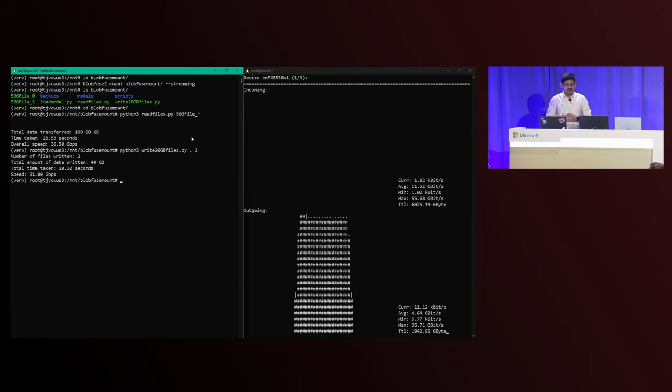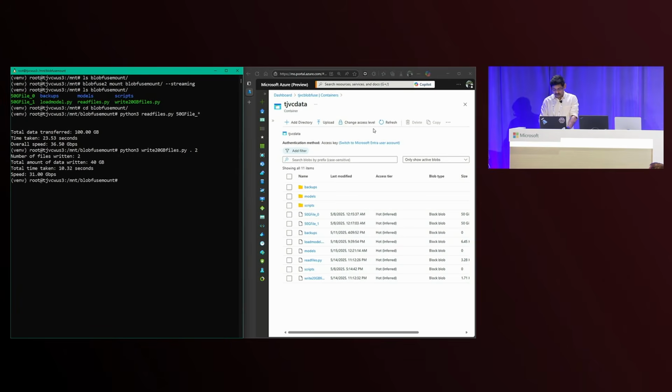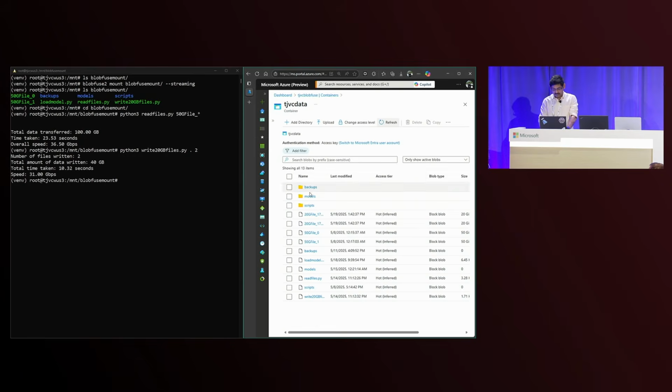And just like that, we finished writing 40 gigabytes of data. And this is a streaming mode, which means the data is already available in the storage account. There. You can see that the 20 GB file is already there on that storage account. This is massive because you can just connect to any storage account that you'd like and access really large files.